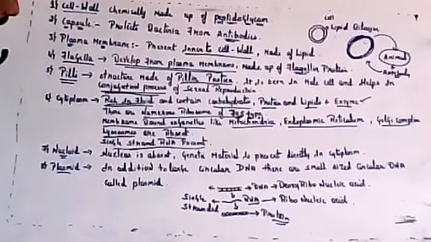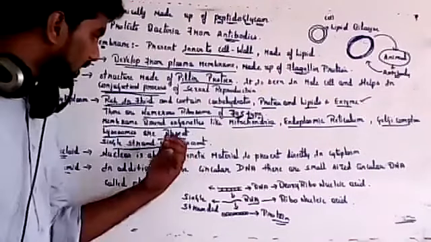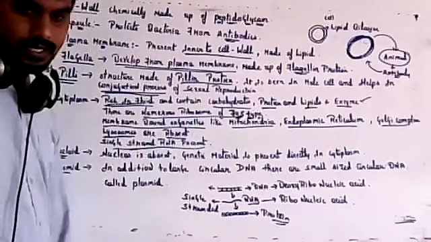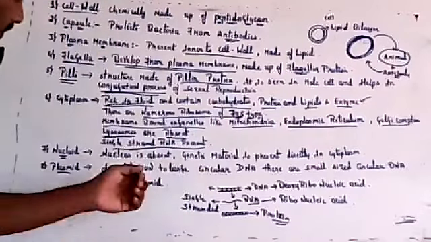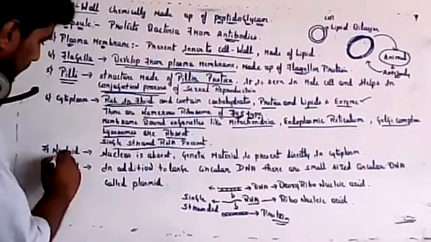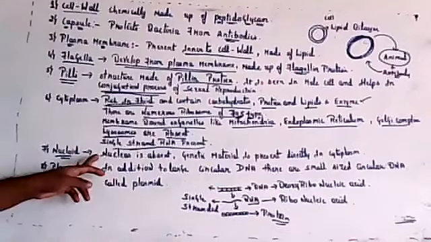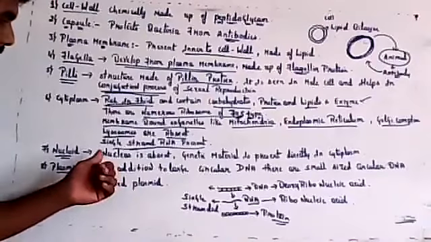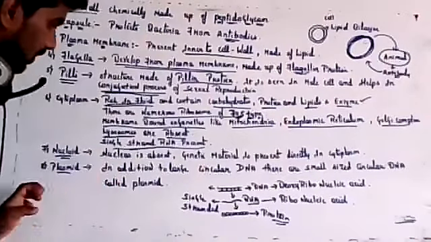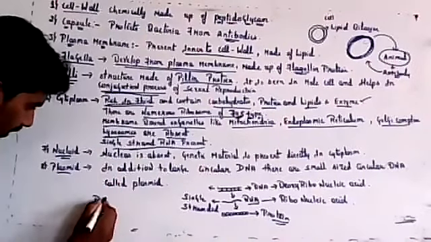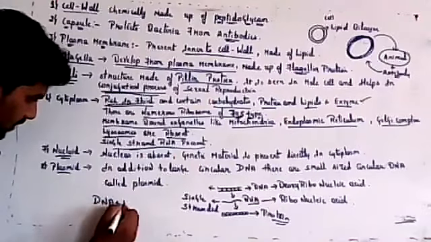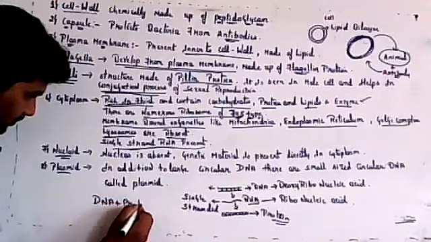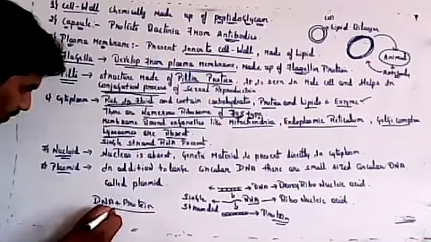Not only in bacteria, in all organisms this kind of genome will be present, either in fungi or in higher organisms. So next is nucleoid. Nucleoid means DNA plus protein. So the association of DNA plus protein is called a nucleoid.